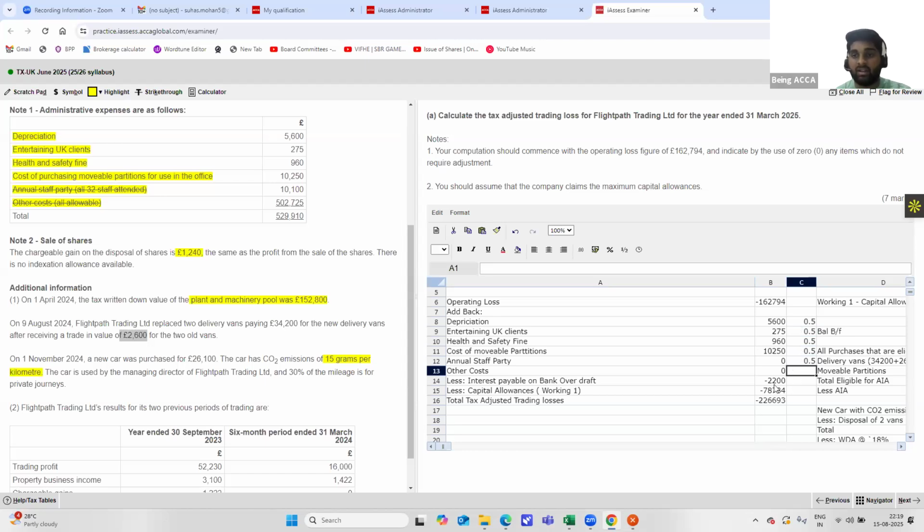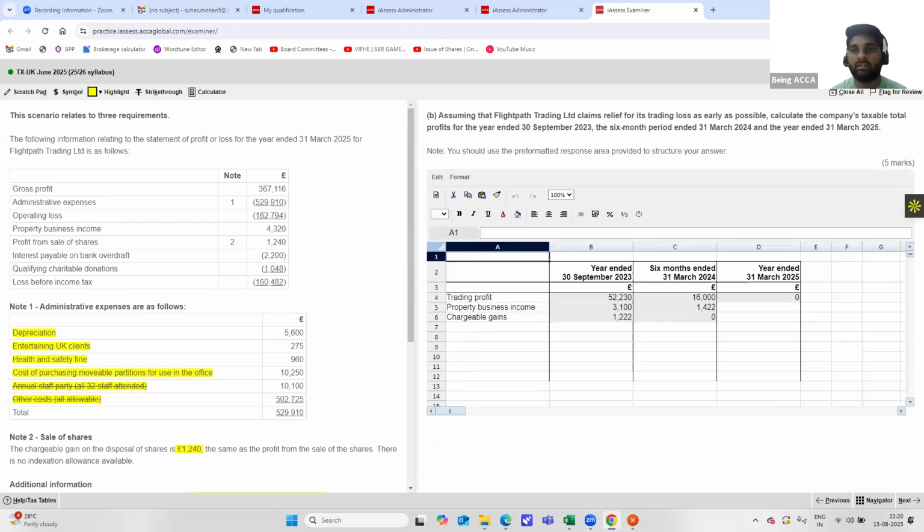Next, for the remaining part, you'll get marks for interest payable if you take it. This brings your total to 3 marks, and the other 4 marks will be for your capital allowances only. So always remember, capital allowances will be a major chunk of your marks when something like this is given. With this, we complete our total of 7 marks for the question, so we can move on to the next part of the question.